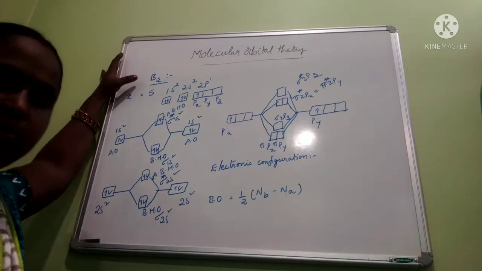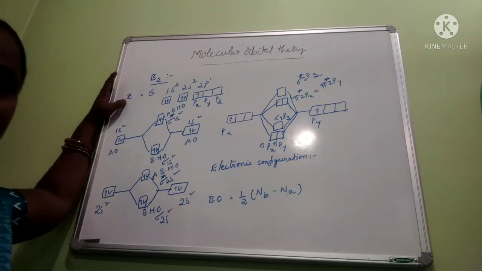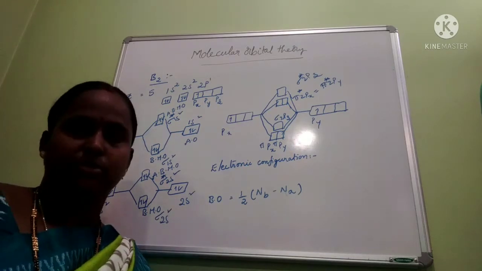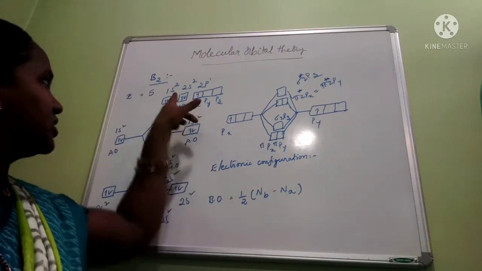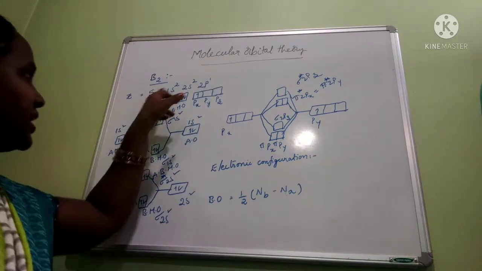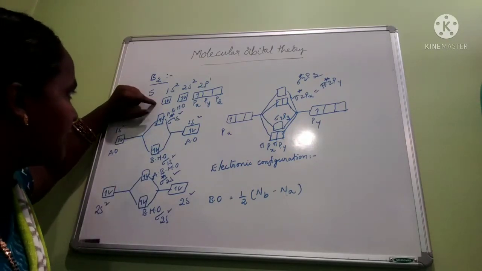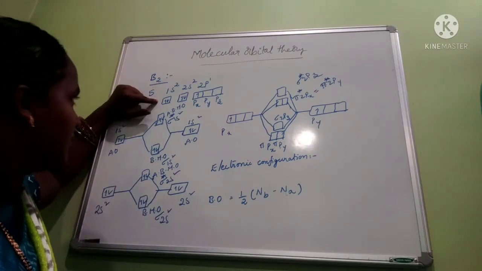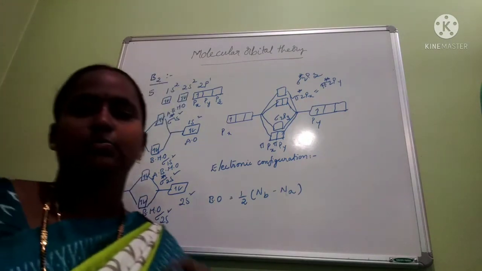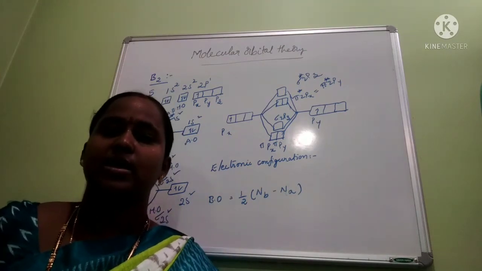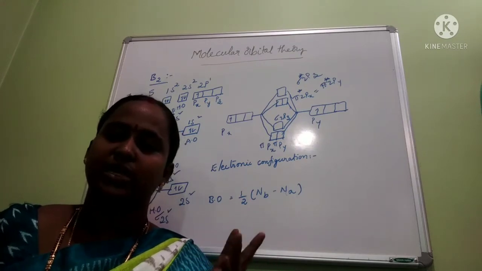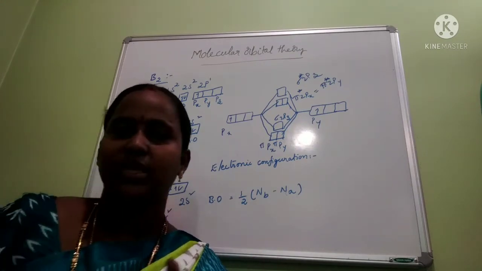To write the molecular orbital diagram of any molecule, we have to write the atomic number first of all. What is the atomic number of the boron atom? 5. Then we have to write the electronic configuration: 1s2, 2s2, 2p1. Then representation of the electrons in shells in boxes: 1s2, 2s2, 2p. In p orbital we are having 3 orbitals based on the axes: px, py and pz.